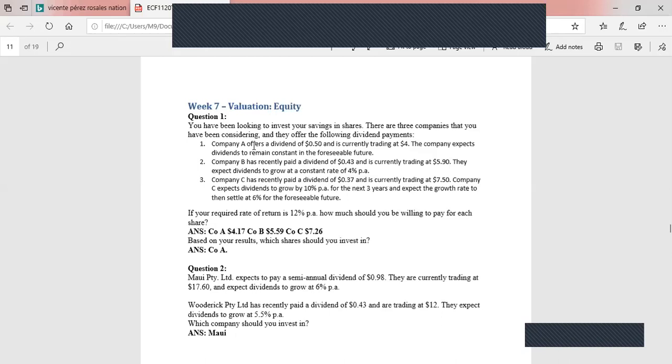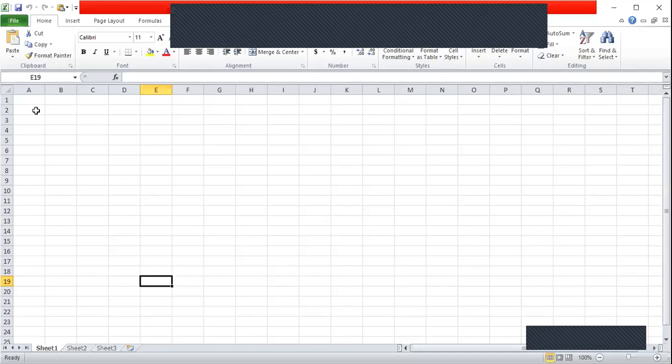Okay. So the question is, given the details, the examiner wants us to calculate the intrinsic values of company A, company B, and company C shares, and then to compare those values with the current market prices. So let's see how we can do this question. Equity valuation, question number 1.